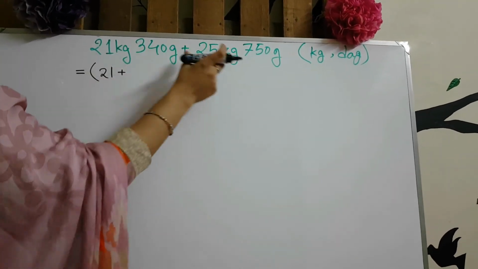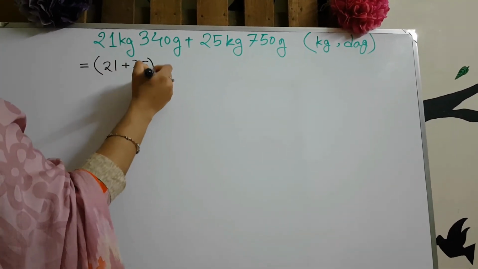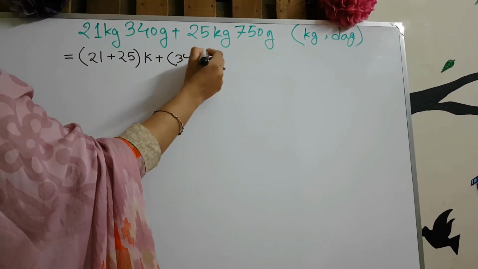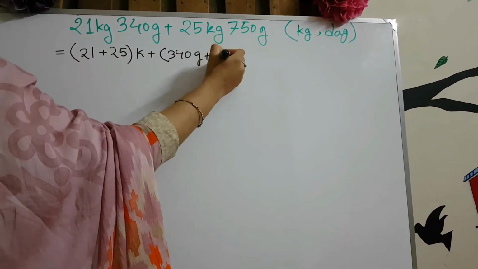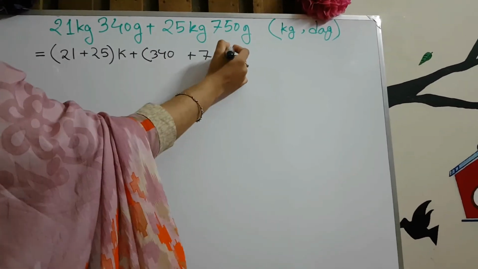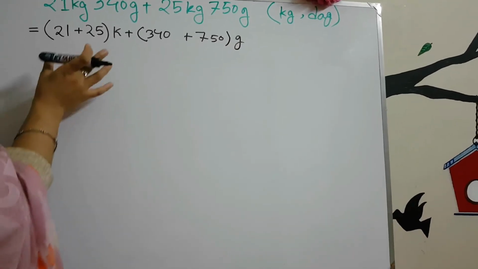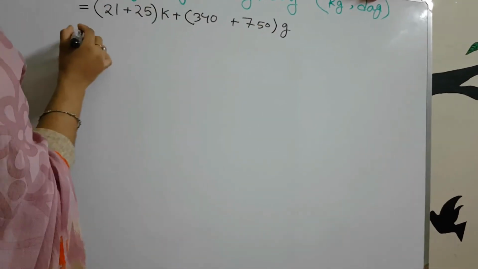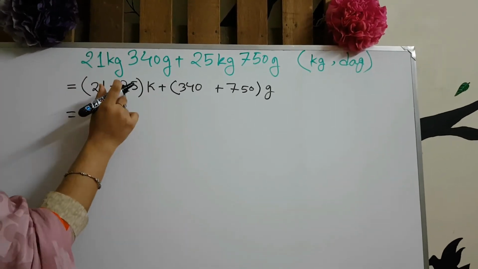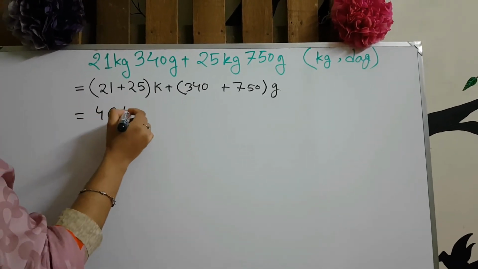21 kg plus 25 kg, and 340 gram plus 750 gram. Now you can add them. If we add them, we get the result: 5 plus 1 is 6, 2 plus 2 is 4.